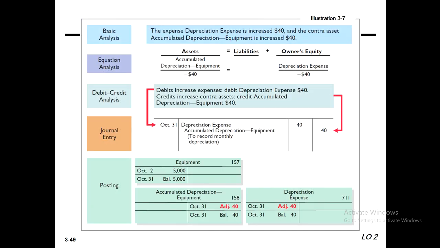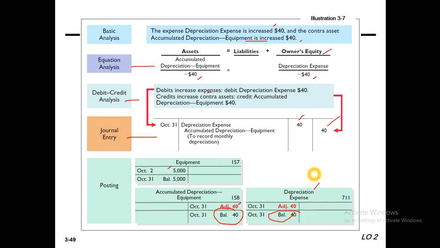So here depreciation expense is increased by 40, and accumulated depreciation equipment is increased by 40. So equation analysis: asset accumulated depreciation equipment subtract 40, owner's equity depreciation expense subtract 40. So debit credit analysis: debit increase expenses and credit increase contra asset. So the journal entry is depreciation expense debit and accumulated depreciation equipment credit. Okay. So here equipment total is our 5000 amount, accumulated depreciation adjusted 40, only this amount. And depreciation expense balance is only 40.